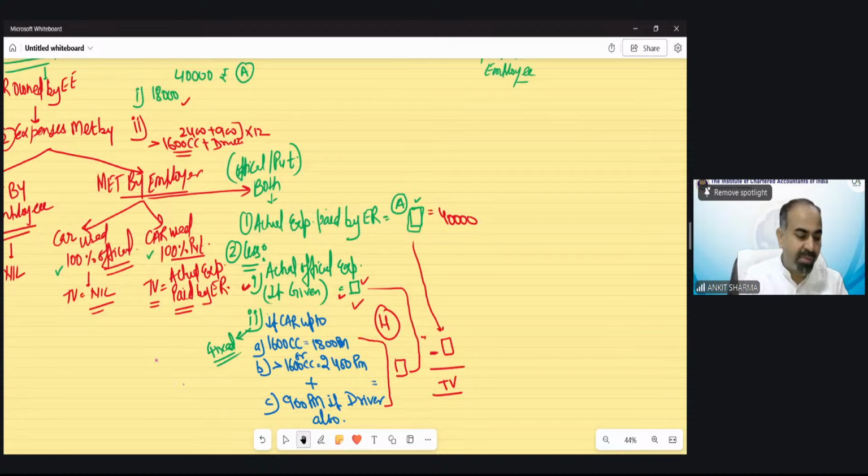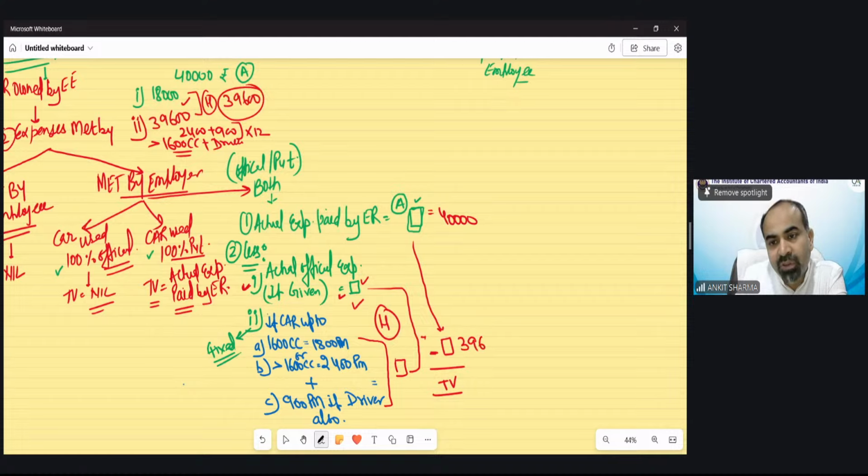So the fixed amount as per government norms would be 3,300 into 12, which is 39,600. Now whichever is higher, 39,600, needs to be utilized for the purpose of reduction. So the balance 400 would be my only taxable value.